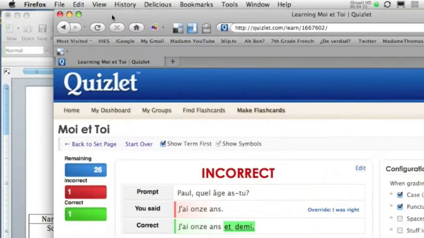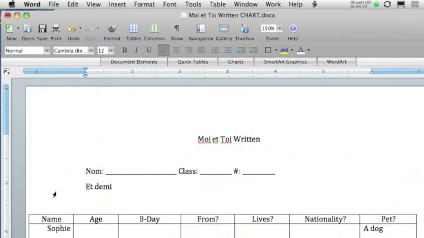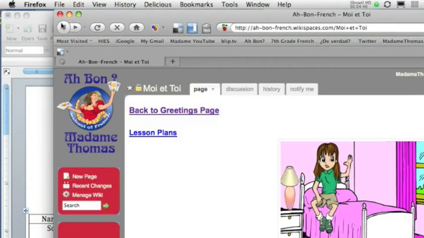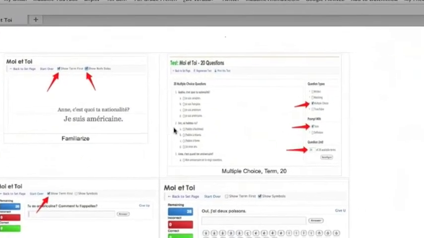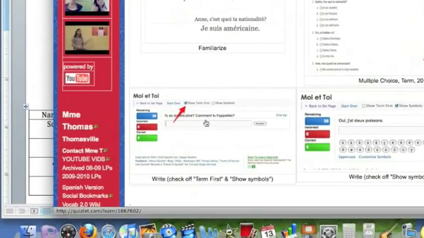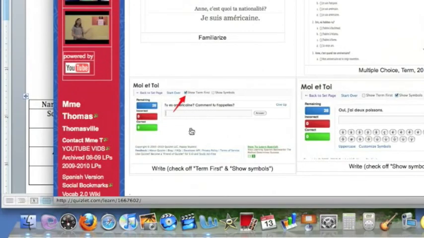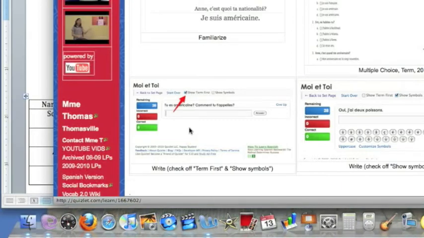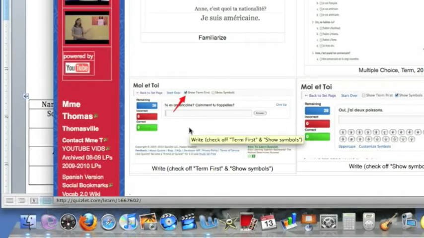But the first part, filling in the chart, they have 10 minutes. The second part is the multiple choice. They have 10 minutes. And the remaining of the class can be to try to get as many correct as they can. Their goal is 10. In a class period, I got someone as high as 24. Some people get 0, some get 1, some get 5, 10. It's a range. So they get €5 for every one they got right. And so if they make 10 correct, they get €50. If they don't make their goal of 10 by the end of class period, that's their homework.